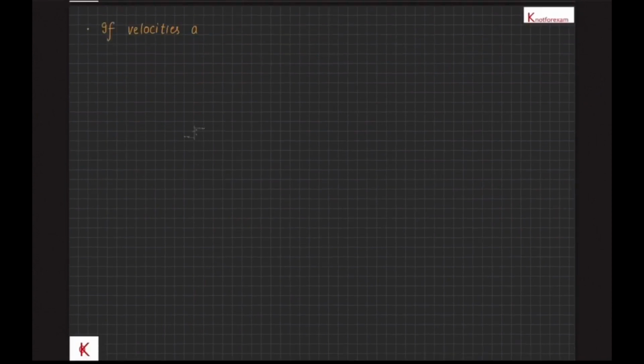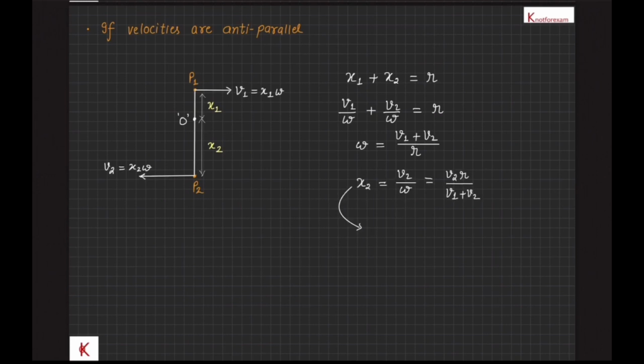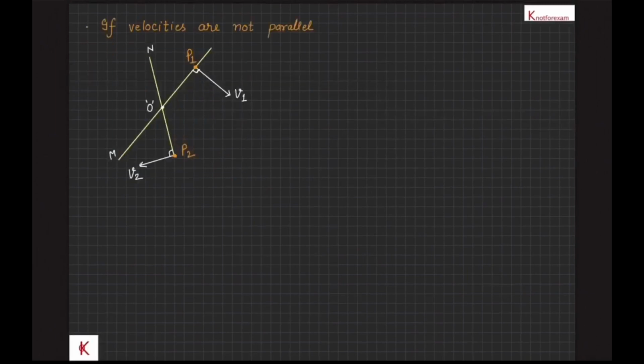And if velocities of 2 points are anti-parallel, then the 2 points will be on the two opposite sides of the axis of rotation, and therefore x1 plus x2 is equal to r as shown in the diagram, or v1 upon omega plus v2 upon omega is equal to r, or omega equal to (v1 plus v2) upon r. Therefore, x2 is v2 upon omega, that is v2 r upon (v1 plus v2), gives the position of instantaneous axis of rotation. And if velocities are not parallel, then point of intersection of perpendiculars drawn on velocities gives the location of